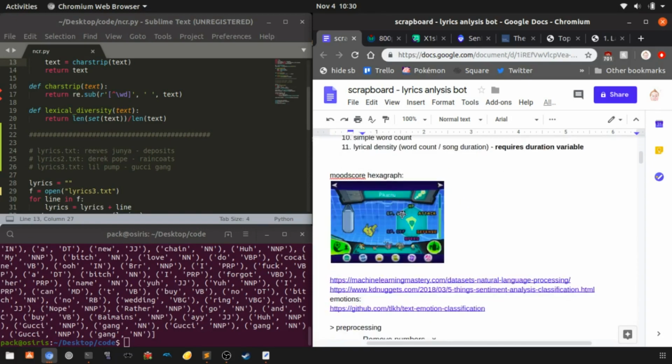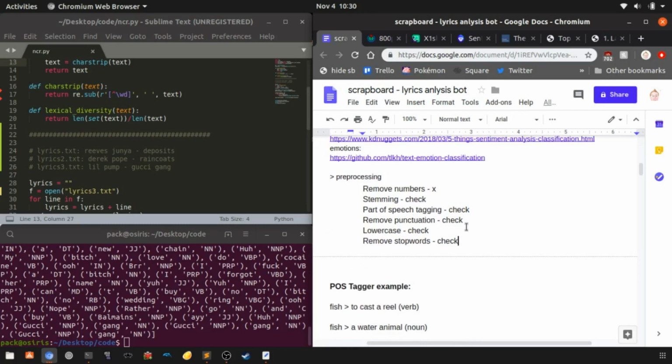So I'm going to talk a little bit about some of the pre-processing steps that I got done yesterday. When we have these lyrics, we want to pull in the text, and we actually want to run some processing algorithms on that first. For example, we want to remove stop words. What does that mean? Well, a stop word is like the, or and, or in. These are words that don't really affect the meaning of a song.